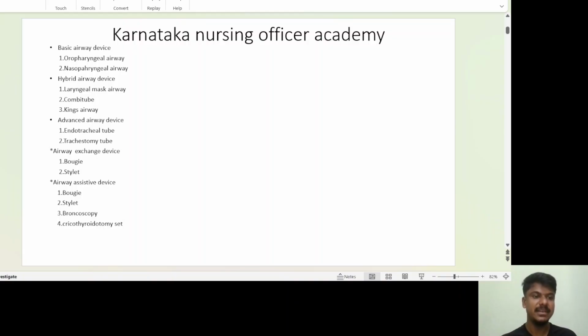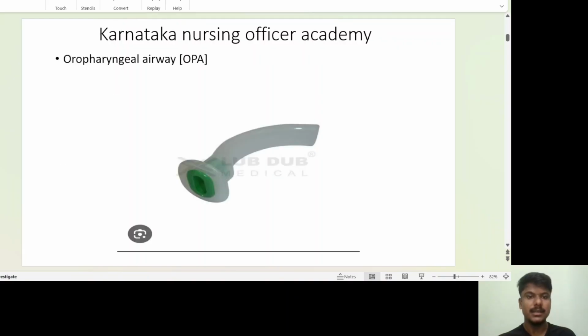Coming to the first image of our discussion, the basic airway, very basic. I'm damn sure that those who are working in a hospital, in the ICU or casualty, will definitely identify the image. Can all of you see and recognize the image? Yes, okay. This is an oropharyngeal airway.